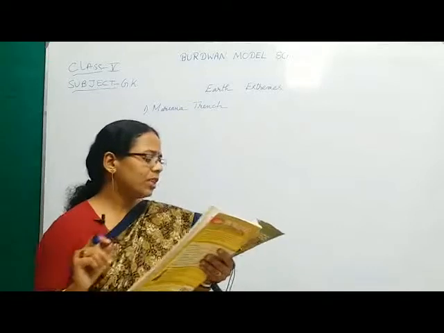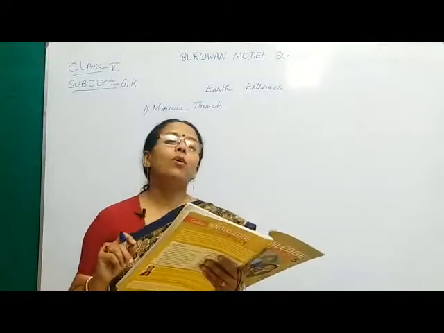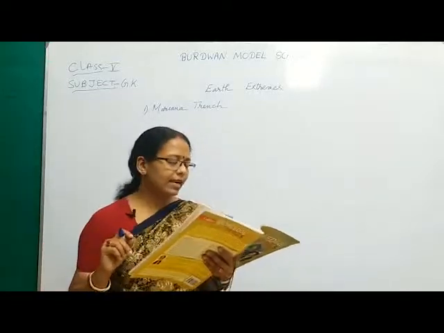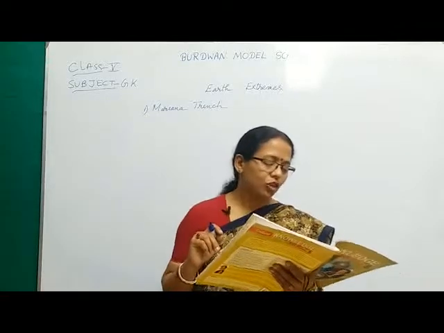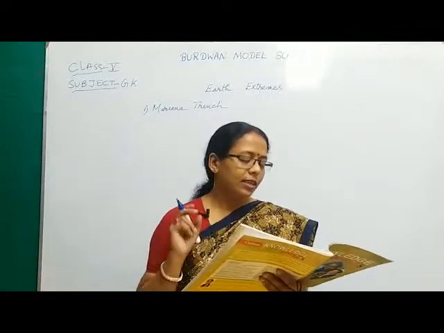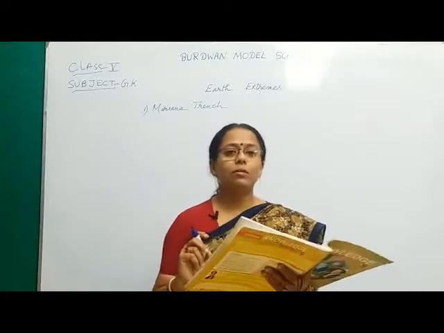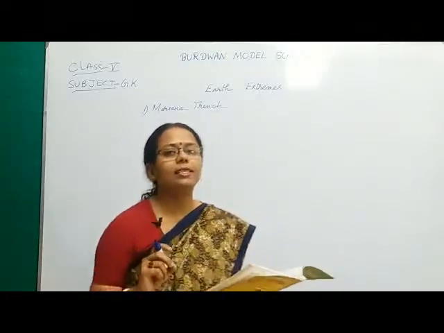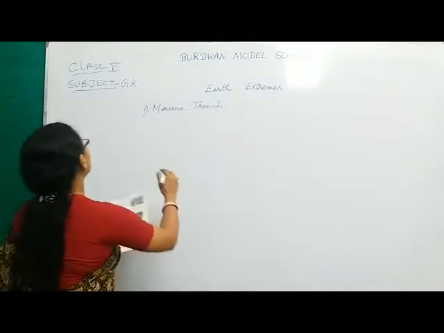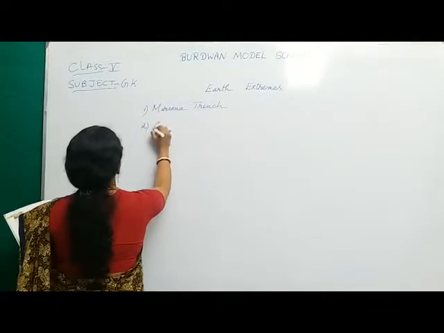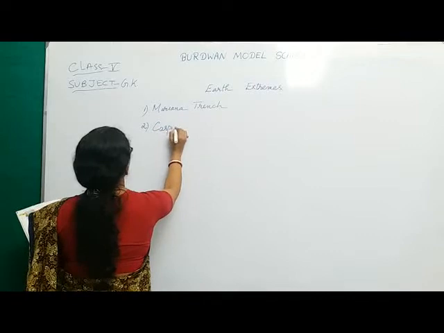Number 2, with a surface area of more than 370,000 square kilometers, dash is the world's largest lake. Can you tell me which is the world's largest lake? Yes, it's Caspian Sea.